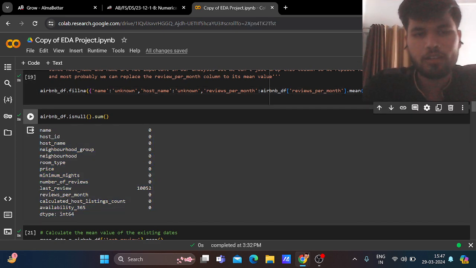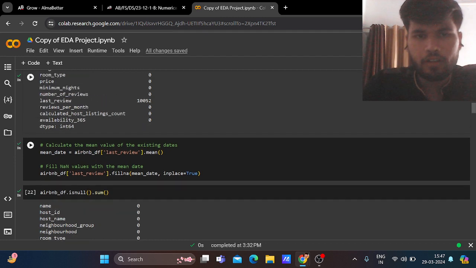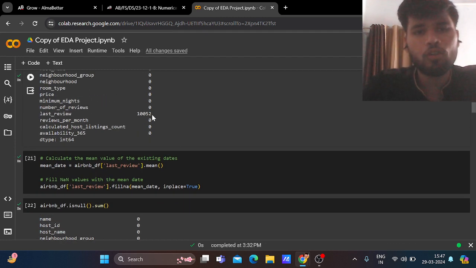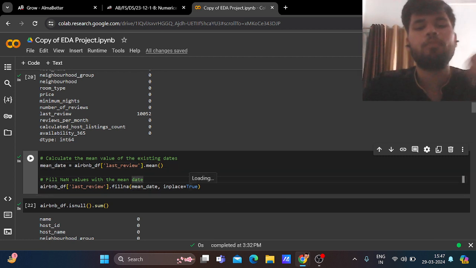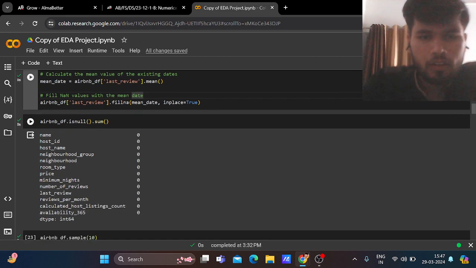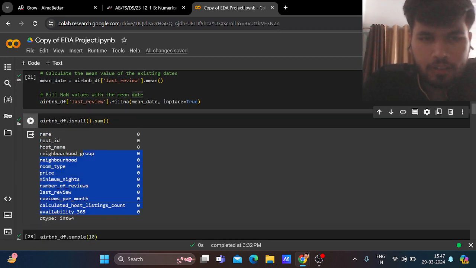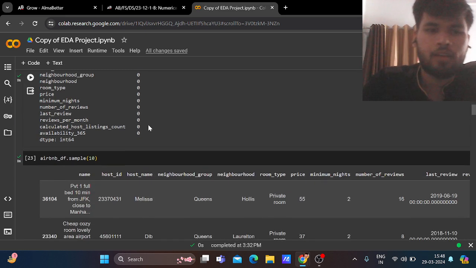Now to remove those, we are calculating the mean value of the existing dates. So mean_date is equal to Airbnb_df last_review dot mean. Then we fill the mean date into last review. This is the code for filling the mean date in the last review. And now we have no null values in the data frame.